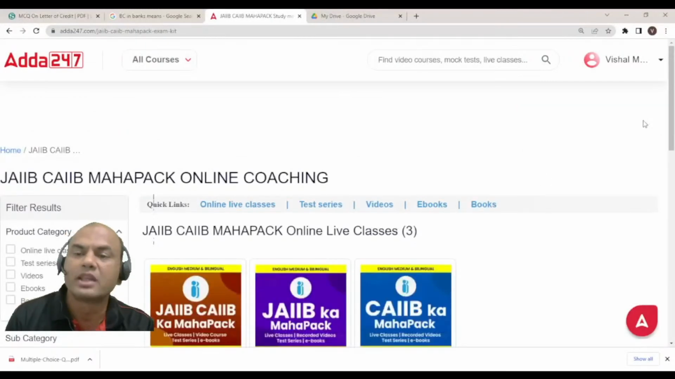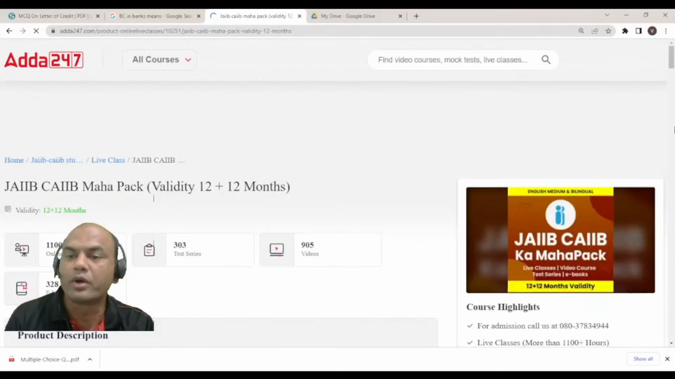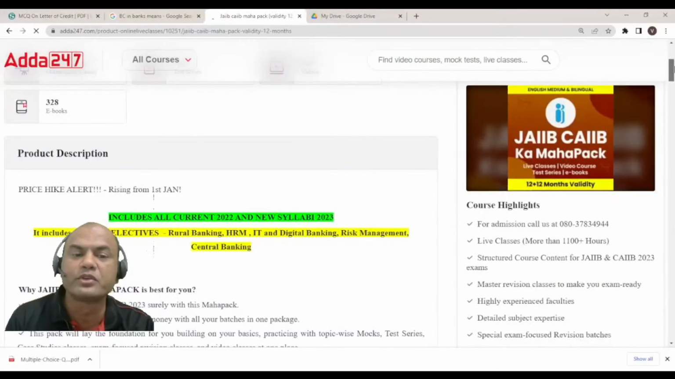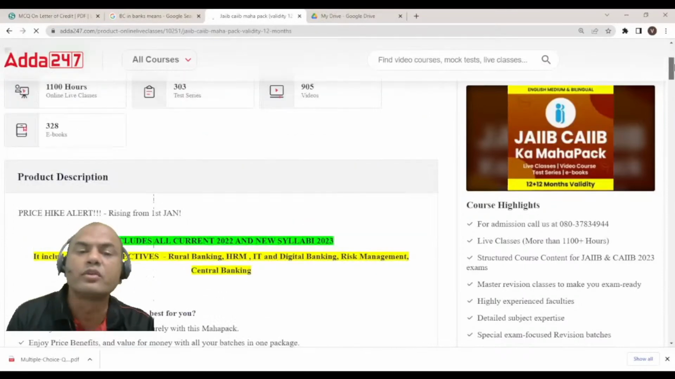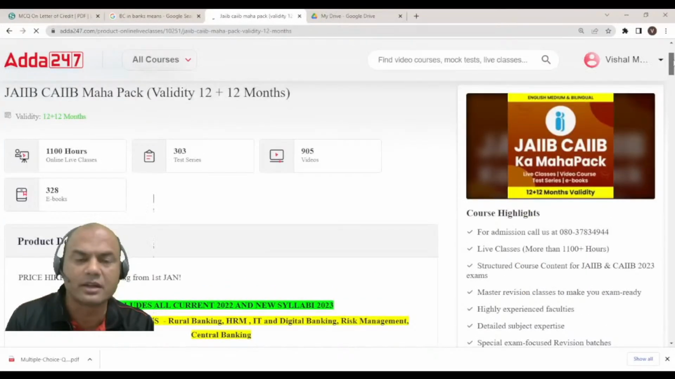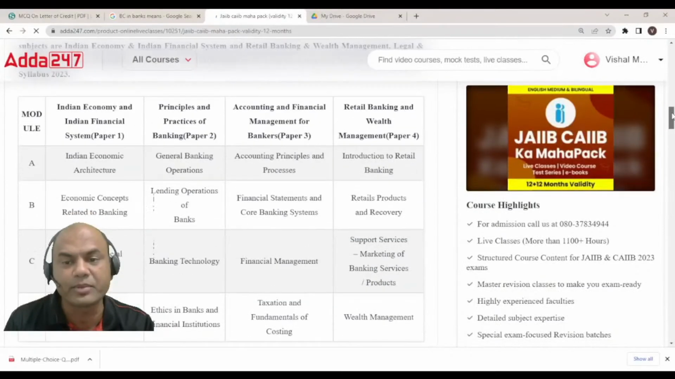Click on this. Now you will see that there are 3 Mahapacks: JAIIB CAIIB Mahapack, JAIIB Mahapack, and CAIIB Mahapack. Click on JAIIB CAIIB Mahapack combined together. Why? Because the point over here is this will be useful to you in JAIIB as well as in CAIIB. So if you clear JAIIB immediately, you can definitely go for CAIIB using the same pack.